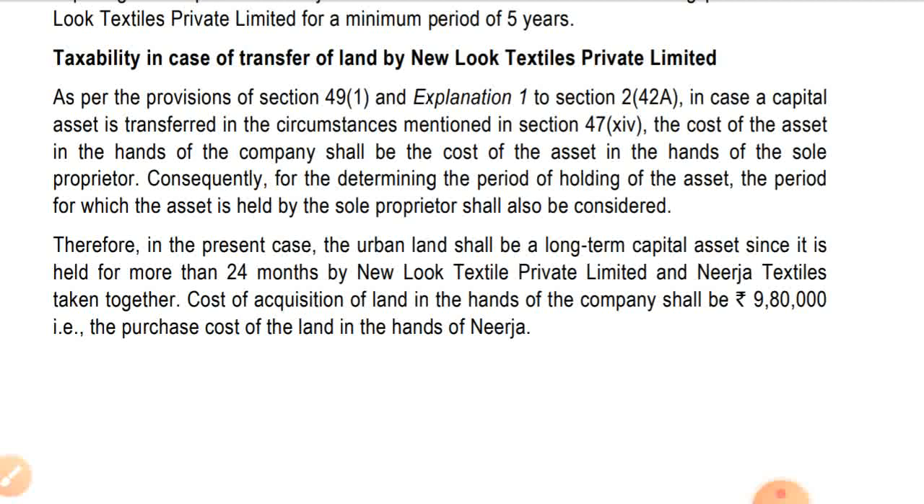Let me read out once again. Therefore, in the present case, the urban land shall be a long-term capital asset since it is held for more than 24 months by New Look Textile Private Limited and Nirja Textiles taken together. Cost of acquisition of land in the hands of the company shall be 9,80,000, that is the purchase cost of the land in the hands of Nirja.